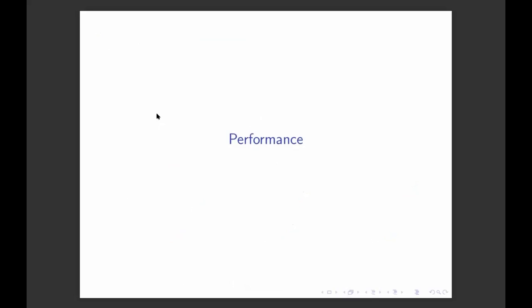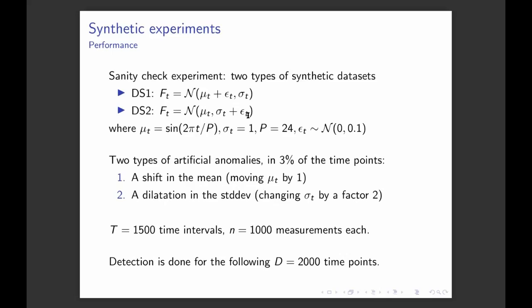Now we'll have a look at the performance of our model. As a sanity check, we consider a synthetic experiment composed of two datasets. These two datasets are normally distributed, and it's sinusoidal, so the mean behaves as a sinusoid, and the variance of these normals is just set to 1.